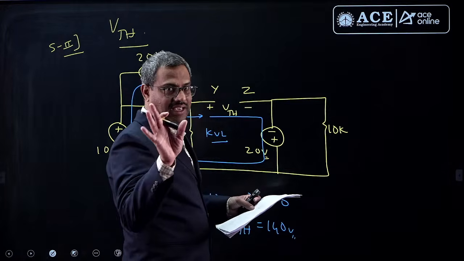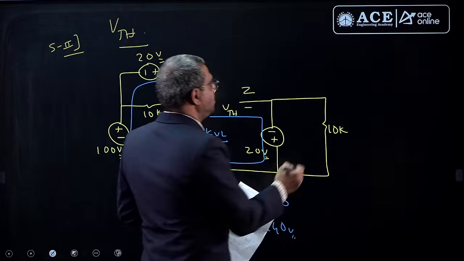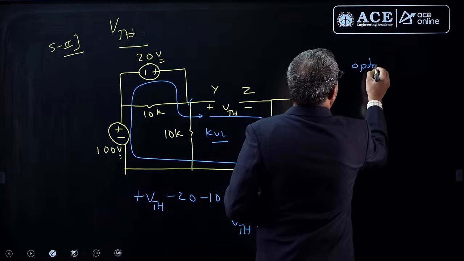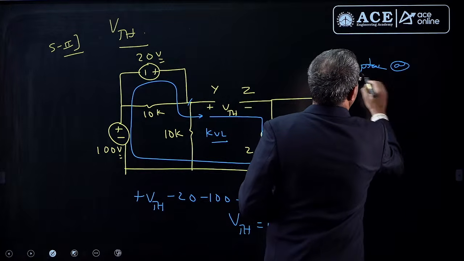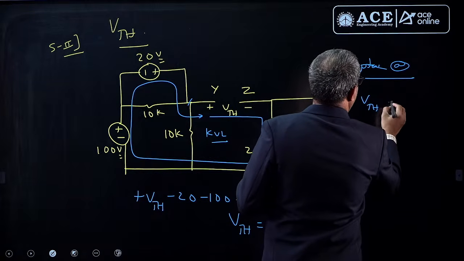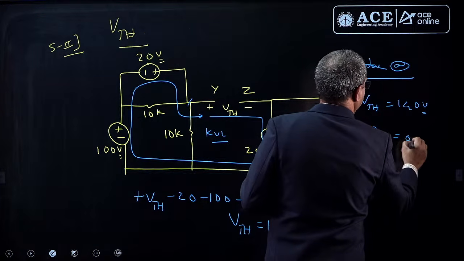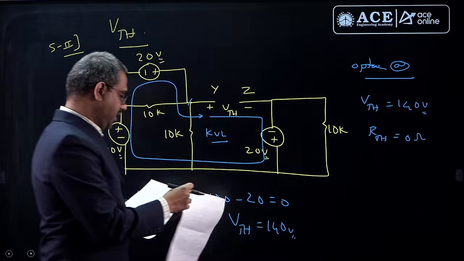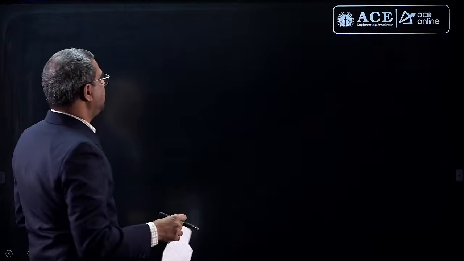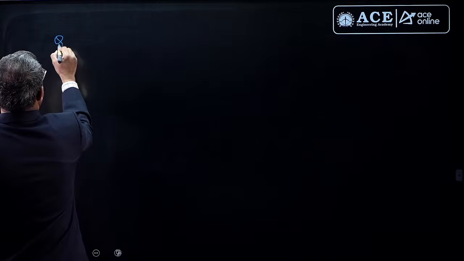So of the given options in GATE, it is option A, where Thevenin's voltage is 140 volts and Thevenin's resistance is 0 ohms. That is correct. Now I'll go to the next question. The next question is very interesting. The question is like this.